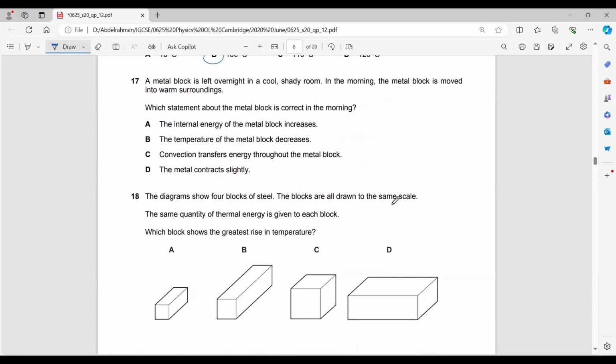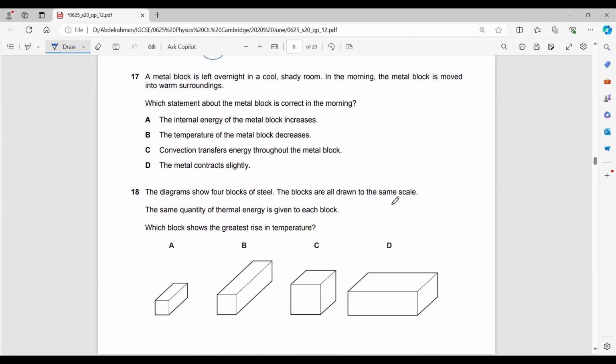A metal block is left overnight in a cool, shady room. In the morning, the metal block is moved into a warm surrounding. Which statement about the metal block is correct in the morning? As it moves into a warm surrounding, what happens? The internal energy of the metal block increases. The temperature of the metal block decreases, no. Convection, no. The metal block contracts, no, it doesn't contract. The temperature decreases, no. It's definitely A, because the temperature has increased.